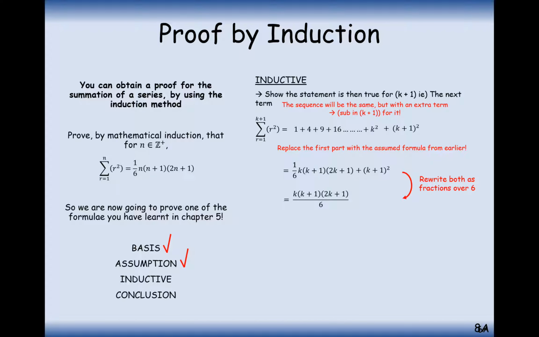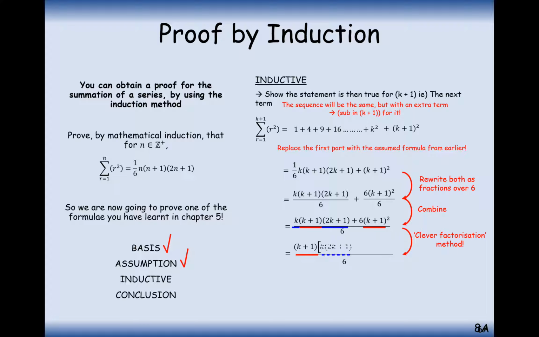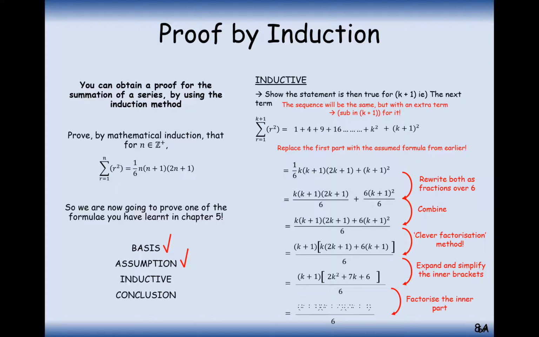Okay, so what we can do now is a little bit of clever factorizing. So what I would do is write each of these two statements as fractions over 6 and then try and combine, and then we can do some clever factorization as well. We've got k plus 1 in both the terms. We've got k and 2k plus 1 on the left and an extra 6k plus 1 on the right. Expand those brackets and simplify or factorize, and we get k plus 1, k plus 2, and 2k plus 3.